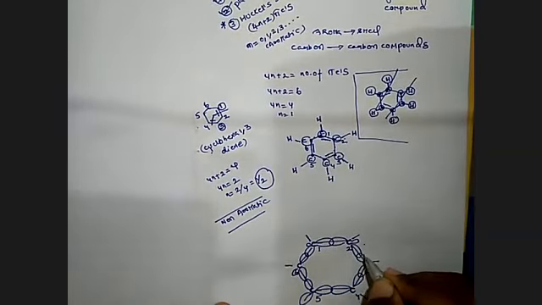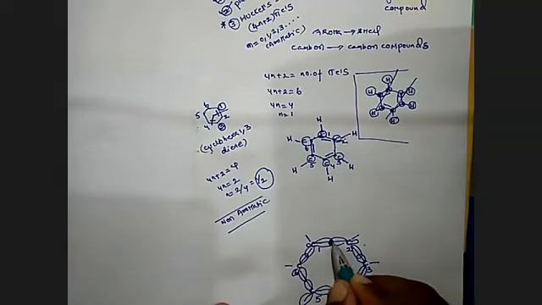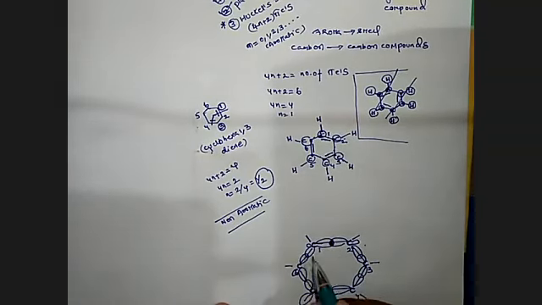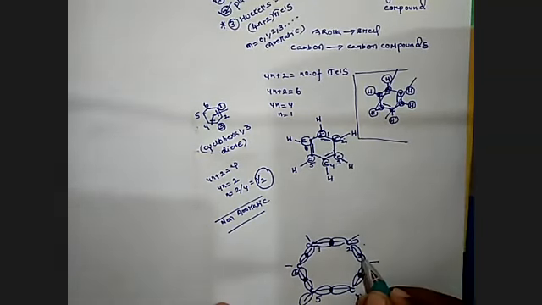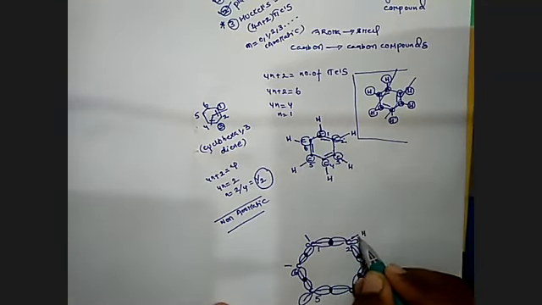Linear overlapping, sigma bond formation. You see, friends, here? What's this? Carbon-carbon sigma bond formation. Carbon-carbon sigma bond formation, here, next, and next again. Then the carbon-hydrogen bond, here the carbon-hydrogen.